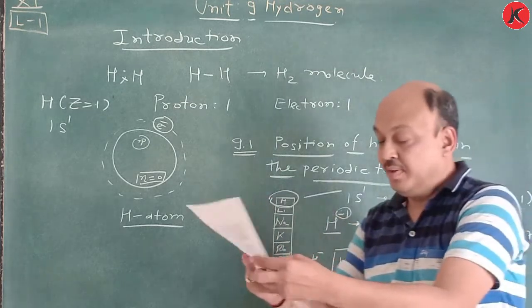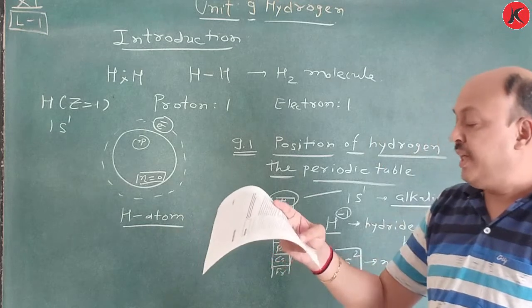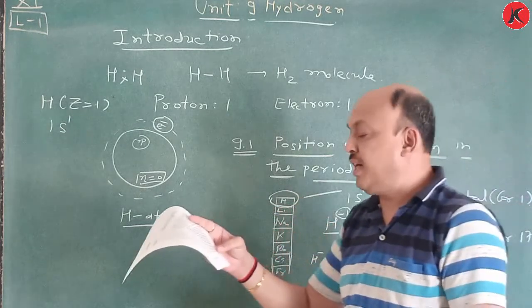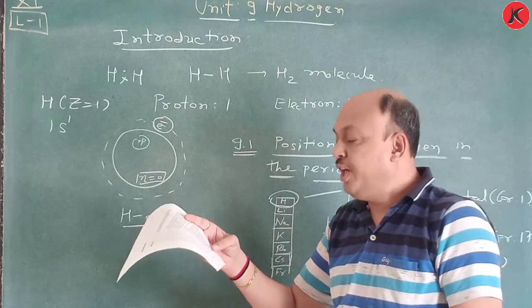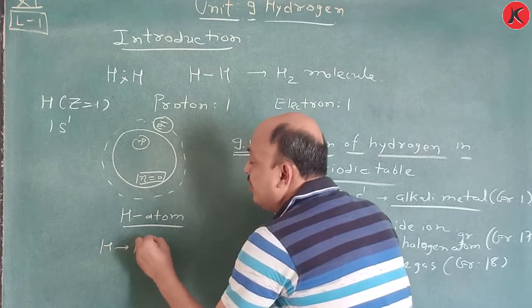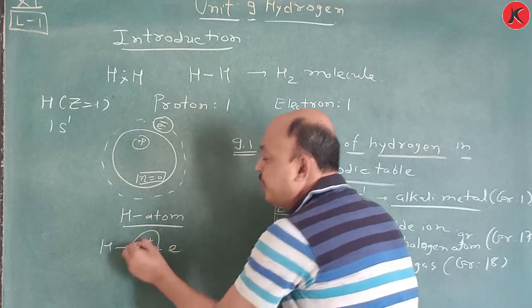Now, hydrogen therefore resembles alkali metals, which lose one electron to form a unipositive ion, because hydrogen loses one electron, so H plus is produced.